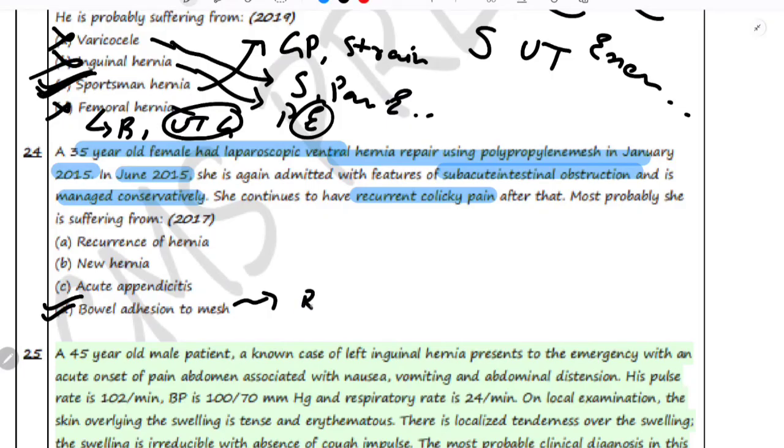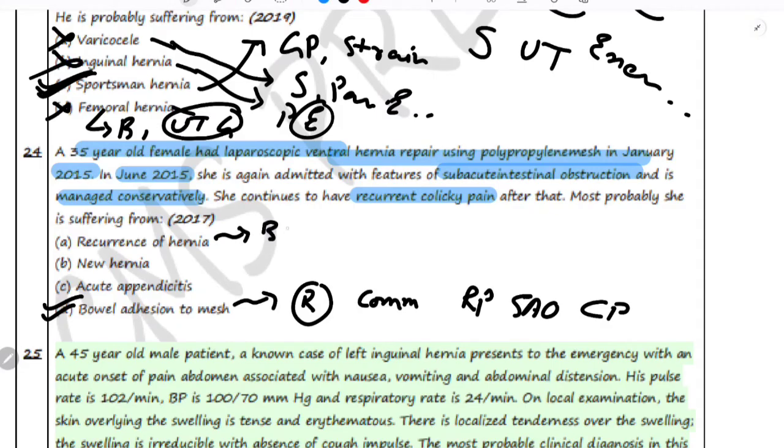After the repair of the hernia, adhesions are a common complication, leading to recurrent pain and subacute obstruction along with colicky pain. Recurrence of hernia, this would typically present with a palpable bulge, but the patient is having symptoms related to bowel obstruction, so this is less likely a recurrence. New hernia, while a new hernia can form, this would not be associated with symptoms like intestinal obstruction or recurrent colicky pain.